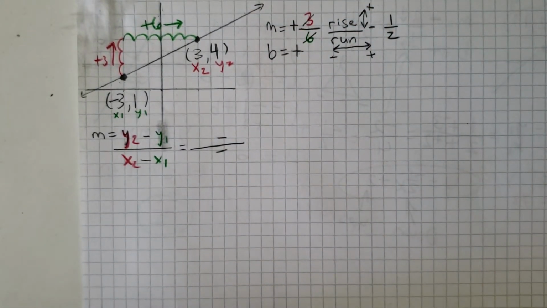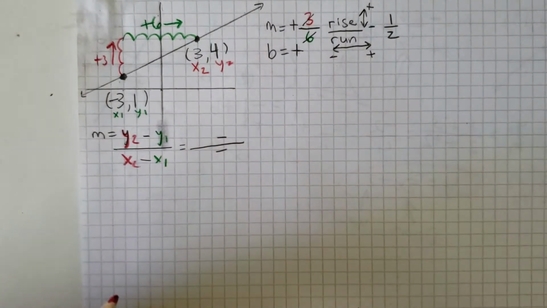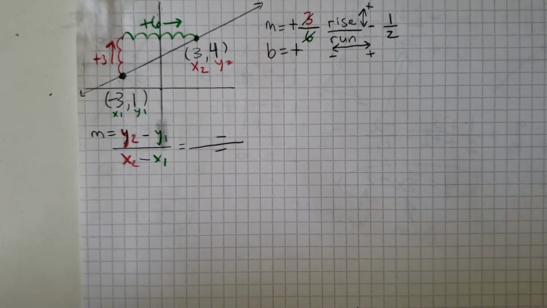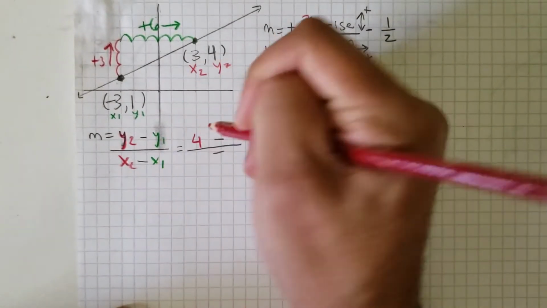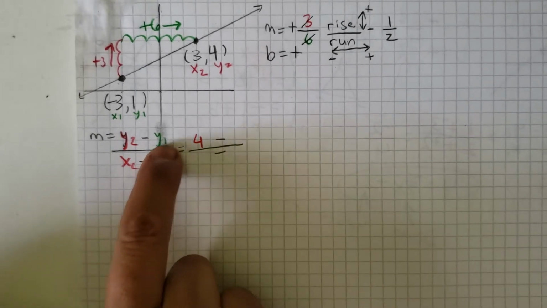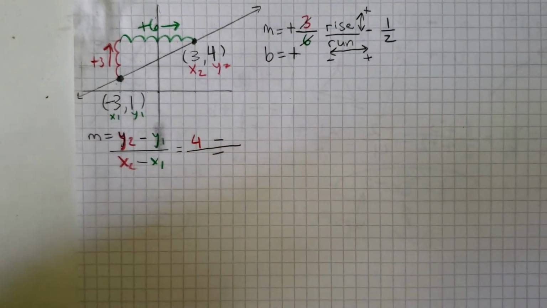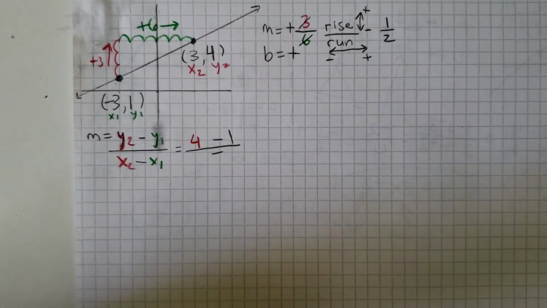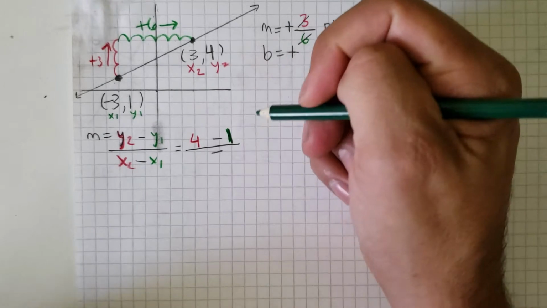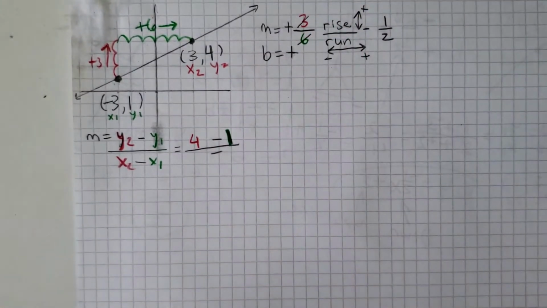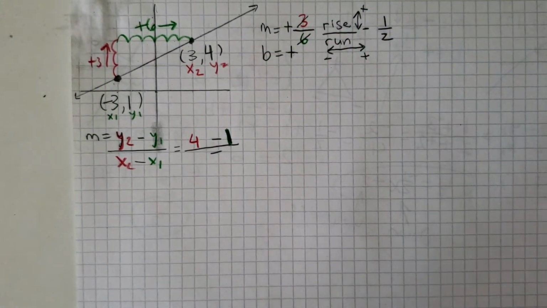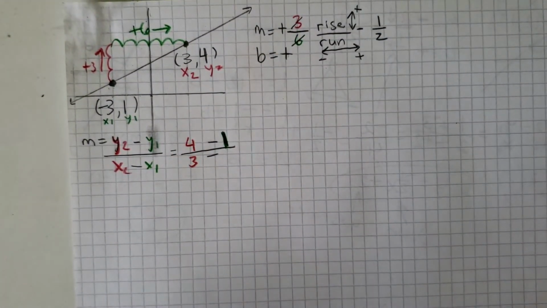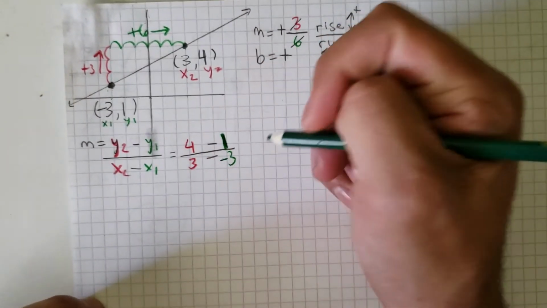Now I can put them where they go. My first number is going to be a red one, so it's got to be one of those two, and it's going to be the y2, so that's a 4. So 4 goes right there. My next number is going to be green, and it's a y1, so it's a 1. That should have been green. Let's make it green. Christmas colors, kids, Christmas colors. Then on the bottom we have x2, which is a 3 up there. And my x1 is a negative 3, and that goes in green right there.